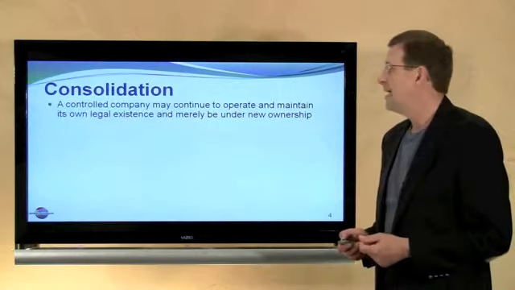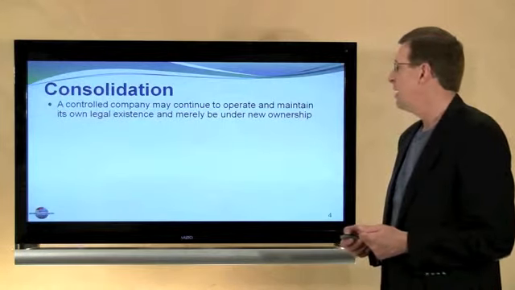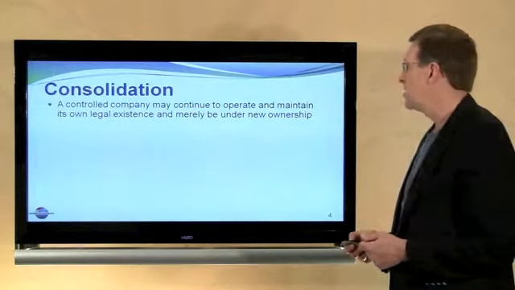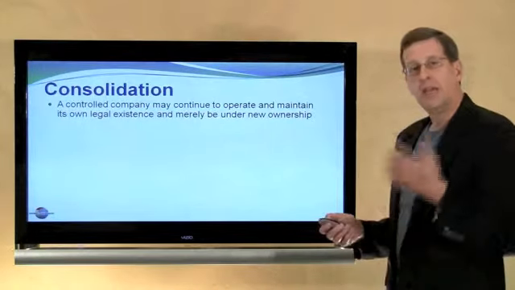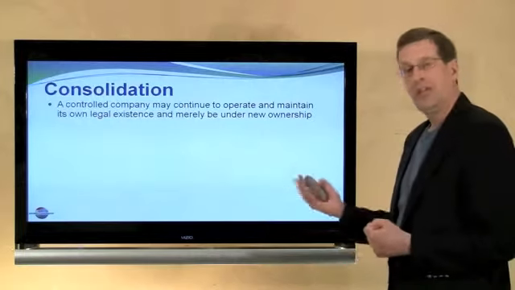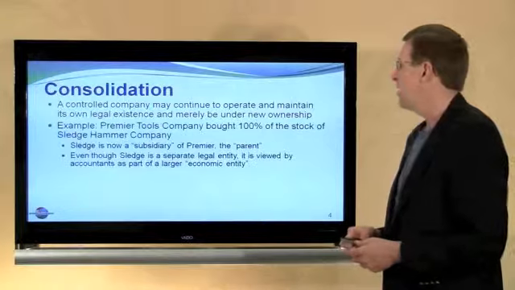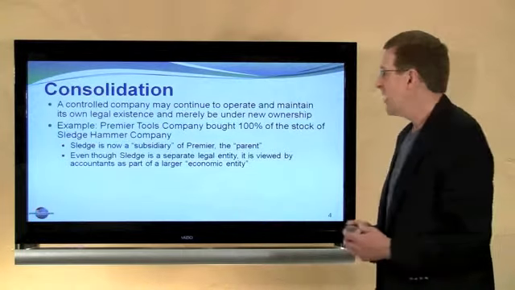A controlled company may continue to operate and maintain its own legal existence, but merely be under new ownership. Nevertheless, we'll prepare consolidated statements. That is, legally, you may have a separate parent company. Legally, you may have a separate subsidiary company. For reporting purposes, we'll show a consolidated picture. So let's look at an example here.